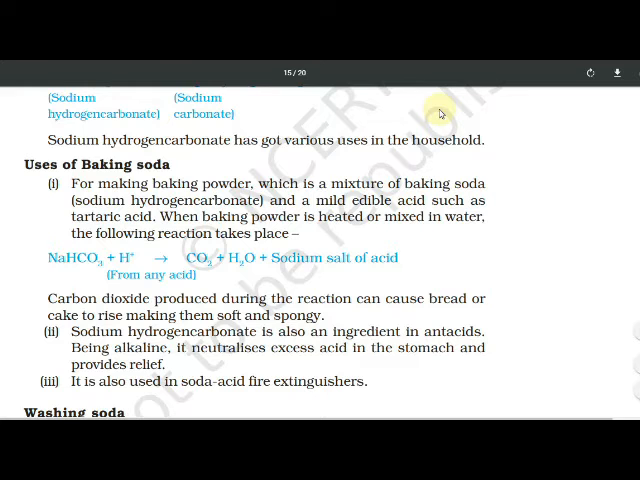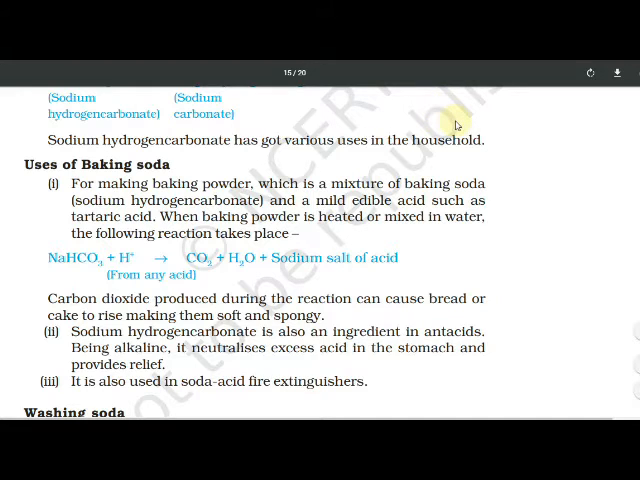Third one is, it is used in soda acid fire extinguishers. Baking soda is used in red colored fire extinguishers which we use in the school also, yes or no? In these cylinders with sulfuric acid, baking soda is used, understood? And when sulfuric acid and baking soda react, what happens? Carbon dioxide is produced, and carbon dioxide is a good fire extinguisher, yes or no? It doesn't support burning. That is why soda and acid is used in the fire extinguisher.